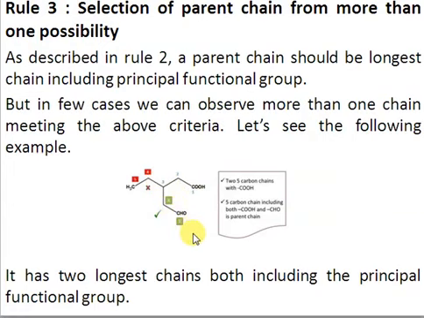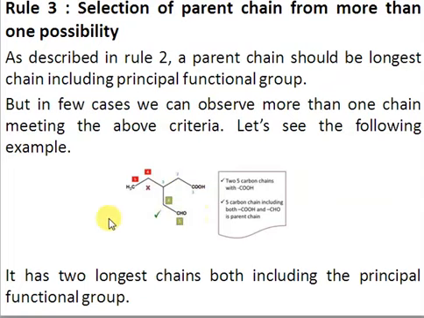So the name, if you want to see, will be: at 3 position we have an ethyl group, and at 5 carbon we have an oxo group, right? So we name that as 3-ethyl, 5-oxo. Means at the 5th position we have an oxo group, or we may say it's a formyl group. You may use formyl if you have confusion, or you may also use the word oxo, right? So here we will use the word formyl. So you have 5-formyl, so 3-ethyl, 5-formyl, and that will be pentanoic acid, right?